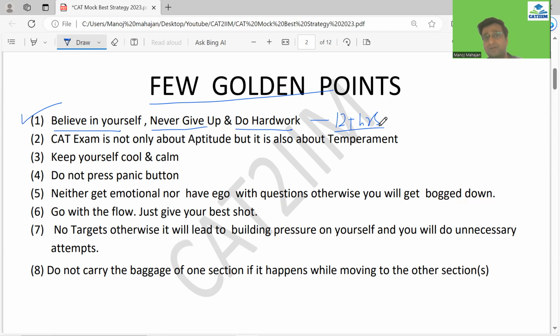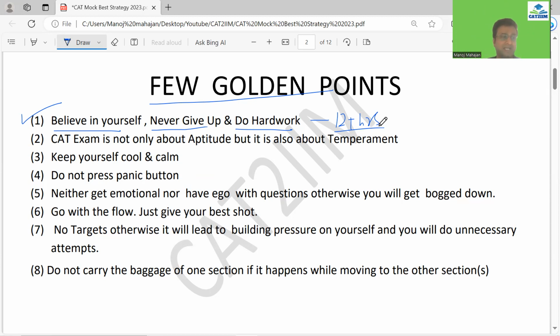600 plus hours we are going to have, which you can divide into quant, LRDI, VRC as per your strengths and weaknesses. A few basic things I would tell you: for VRC, make sure you just read, comma, read, dot. You can do novel reading, read Aeon articles, do newspaper reading, and along with reading, you should keep writing sectional tests. This is a time where a lot of students should focus on sectional tests. Some students can look at topic tests if they are not comfortable in particular areas. So this is what you can do in the VRC.